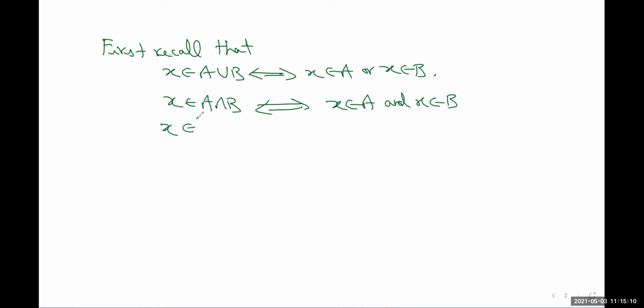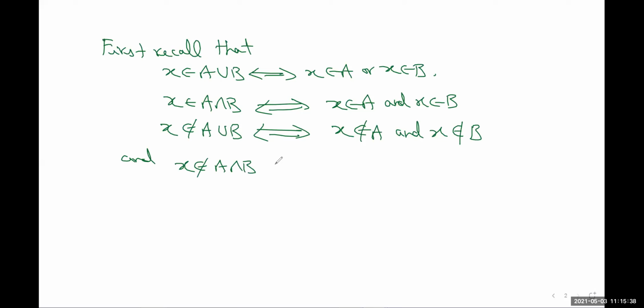And whenever I say x is not in A union B, this implies that x is not in A and x is not in B. So union will act like intersection when we take their negation. And whenever I say x is not in A intersection B, this implies x is not in A or x is not in B. Okay, so we will use this.